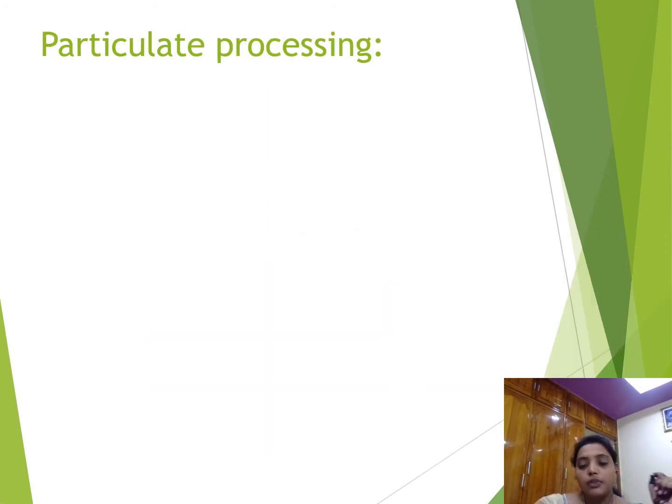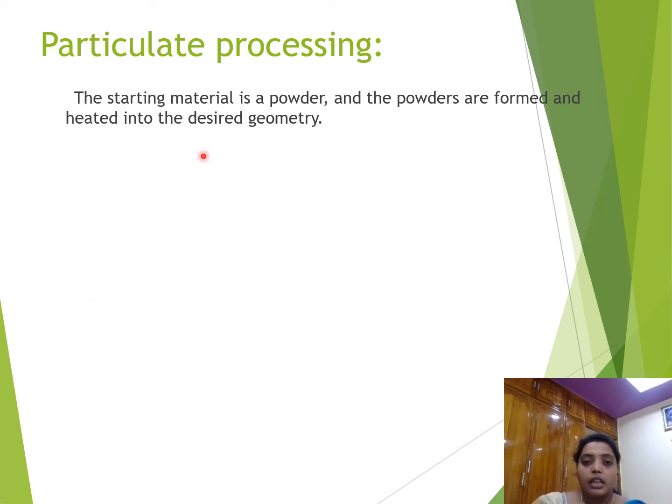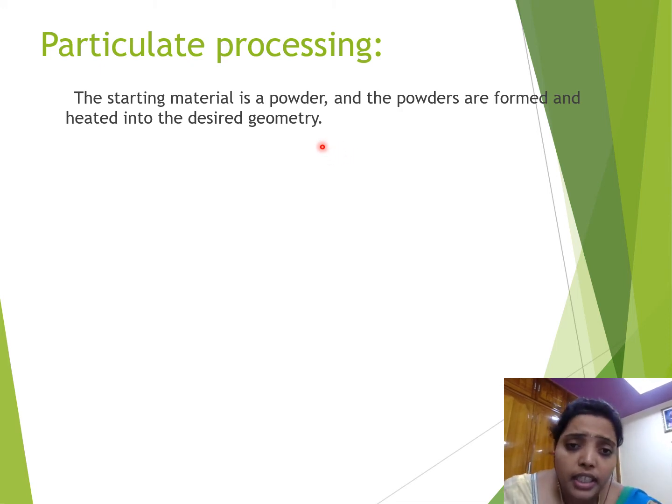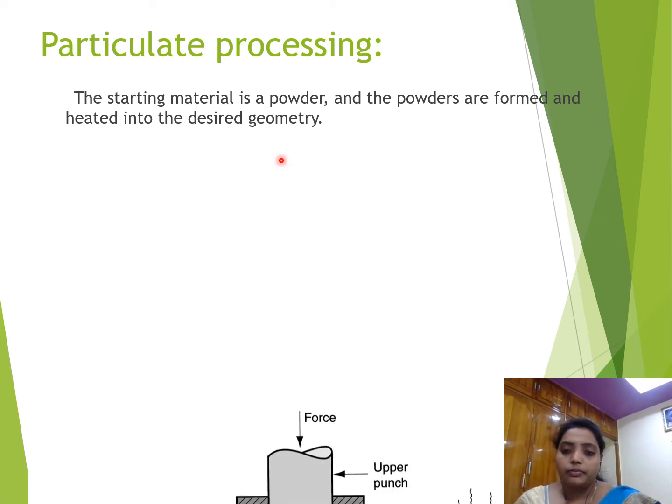Next one is the particulate processing. Particulate processing means the starting material is a powder, and the powders are formed and heated into a desired geometry. Those powders are heated and formed into the desired shape, which is known as particulate processing.